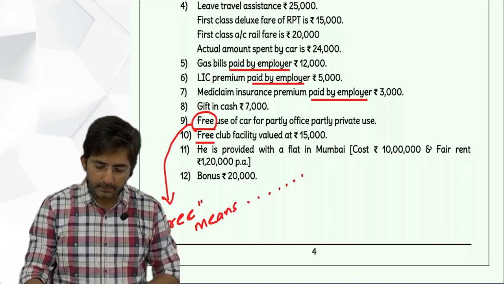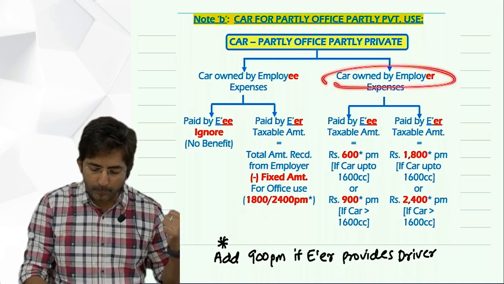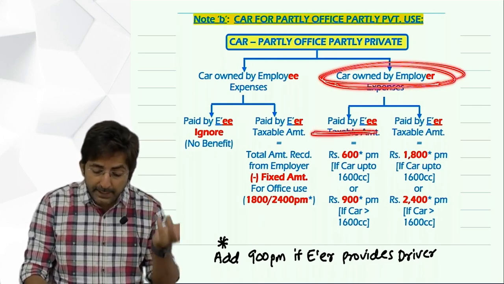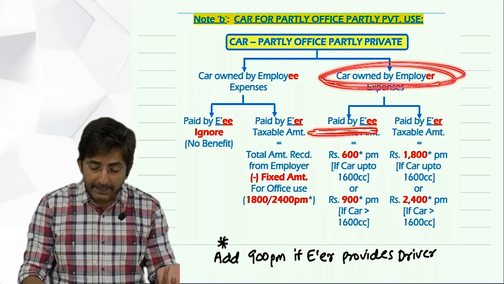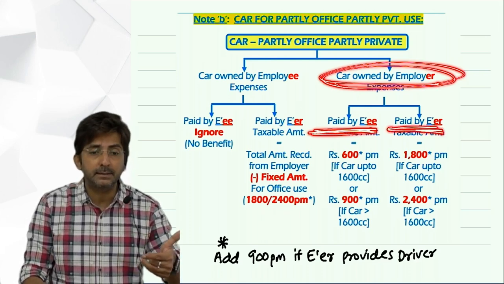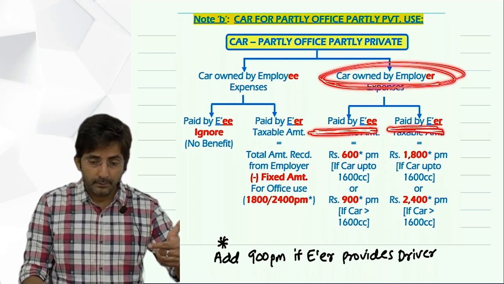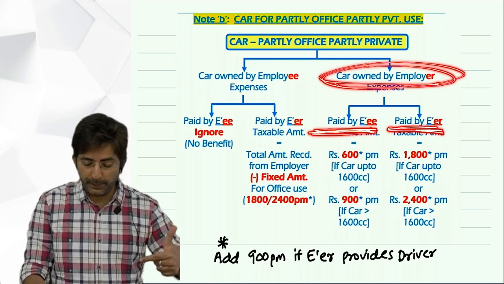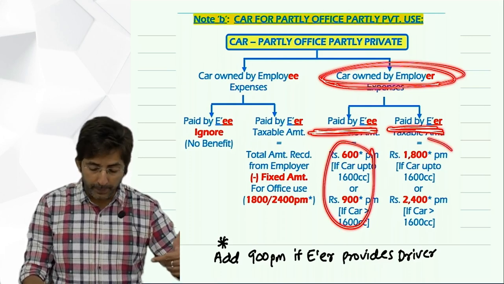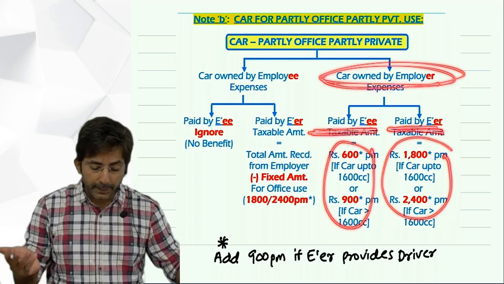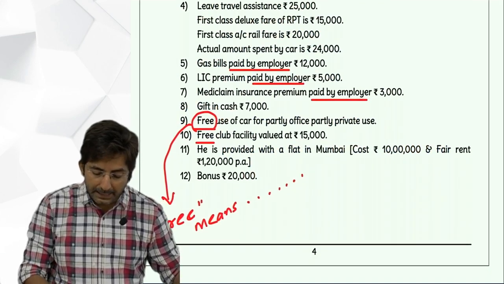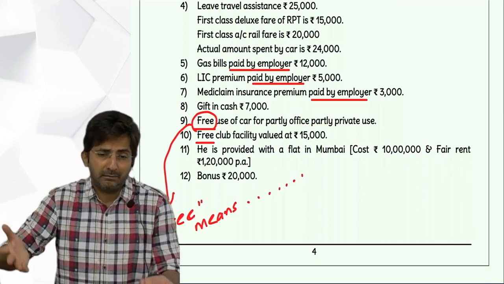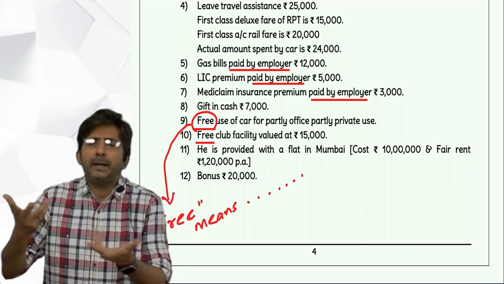So tell me, where have we reached in the chart? It is a car owned by employer because of the word free. Now the question is, who is paying the expense? Running and maintenance expense. I will have to check whether expenses are paid by employee or employer. Because if paid by employee, then small amounts; paid by employer, then big amounts. So it is paid by whom? Check. Problem is silent. So you know what you can assume? When the company has given you a car, they might be giving money for petrol also.